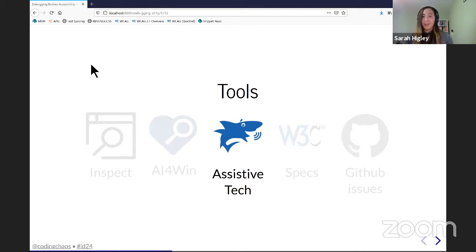And part of the reason I included this bug is that I get a lot of bugs like this that make certain assumptions about how screen readers should read content. And the other reason is I knew that including assistive tech and screen readers as tools for developers in here might be kind of controversial, because some people do think that those of us who don't rely on a certain type of assistive tech because of a disability shouldn't be testing with it, because if you don't rely on it, there's a good chance you won't know how to interpret the results correctly and might essentially make things worse because of misconceptions about how screen readers should read something.